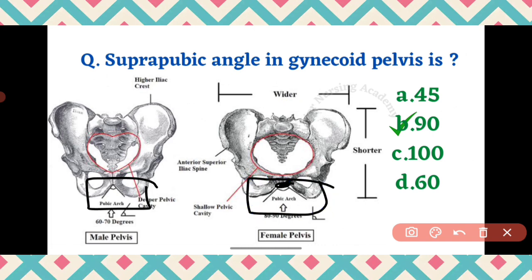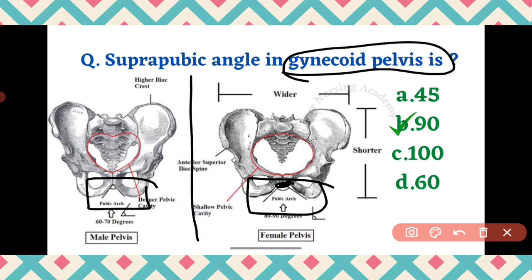Suprapubic angle. In the question they are asking suprapubic angle in gynecoid pelvis. In this image, two pelvises are differentiated, that is male pelvis and female pelvis. Male pelvis is also called android pelvis and female pelvis is also called gynecoid pelvis.